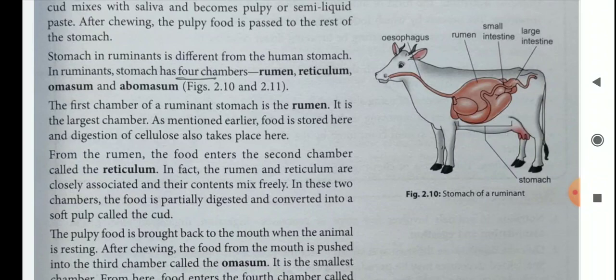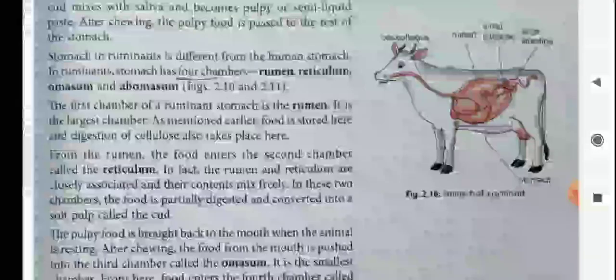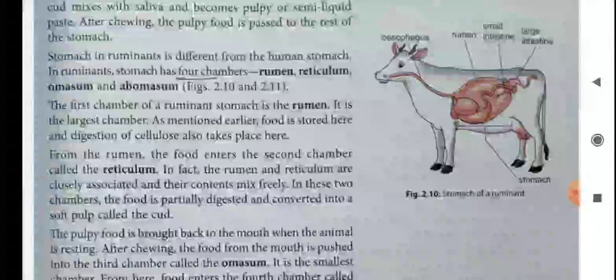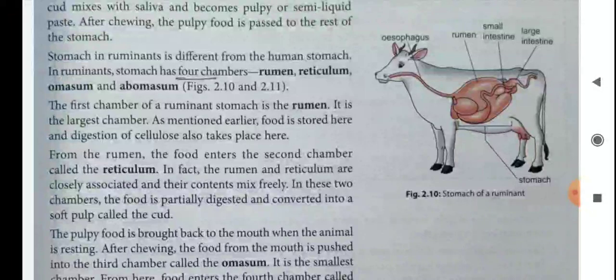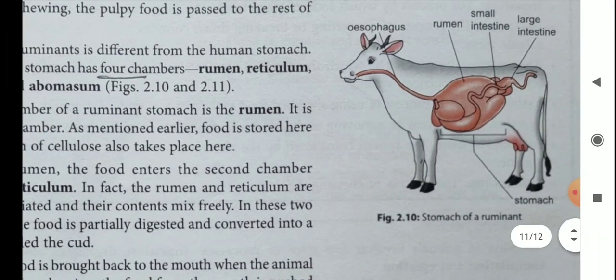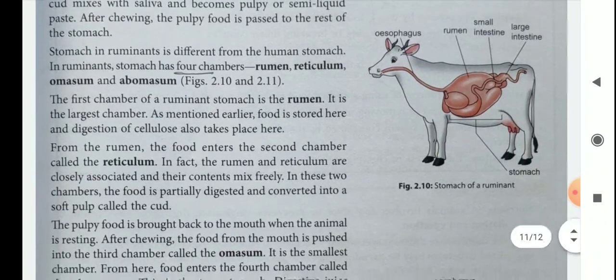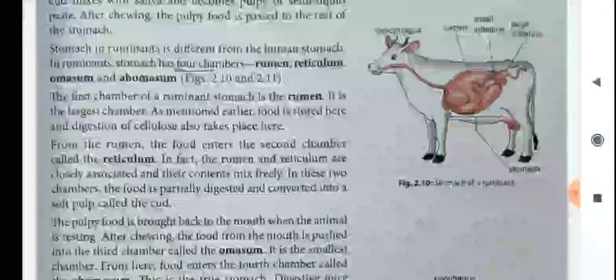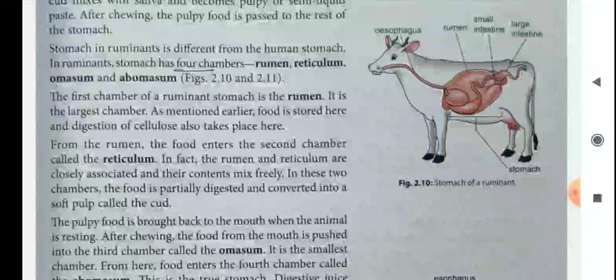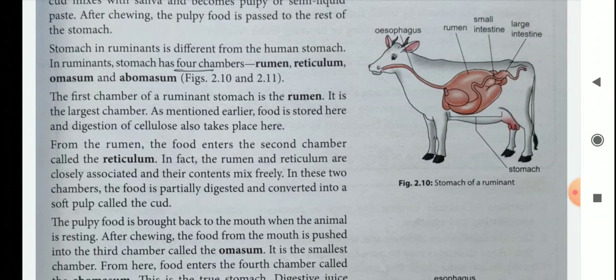The first chamber of a ruminant stomach is the rumen. In this figure you can see where the oesophagus is, small intestine, rumen, large intestine and stomach. The first chamber of a ruminant stomach is the rumen. It is the largest chamber among the 4 chambers. As mentioned earlier, food is stored here and digestion of cellulose also takes place here.